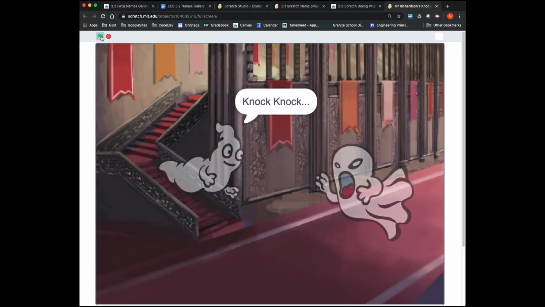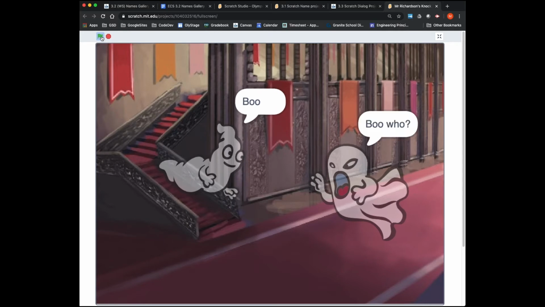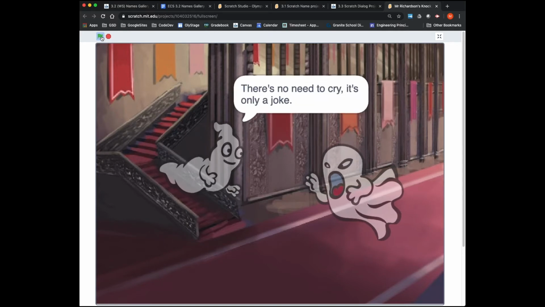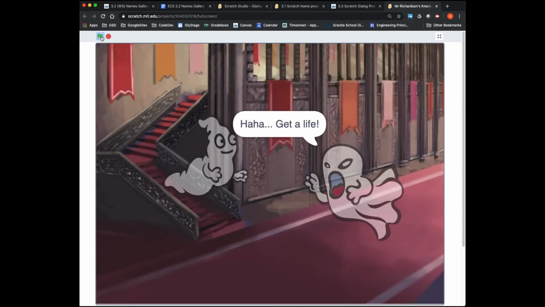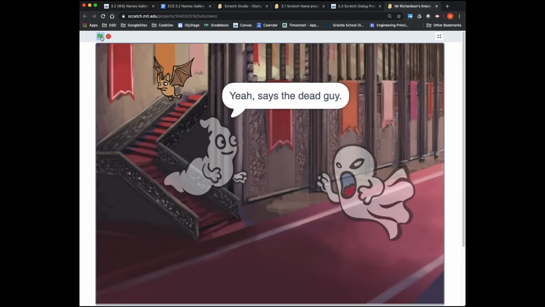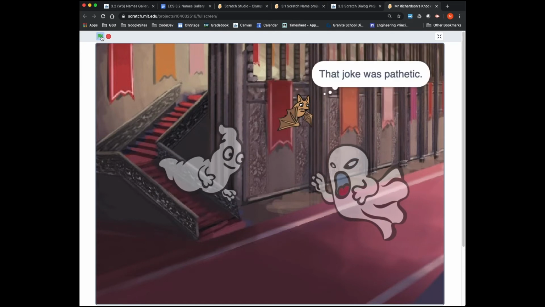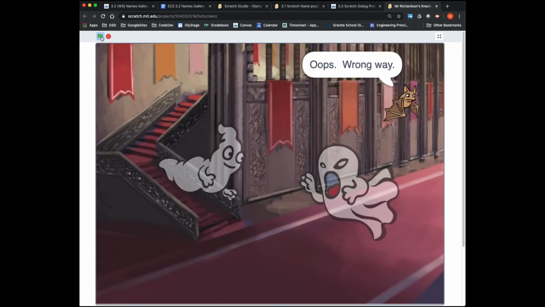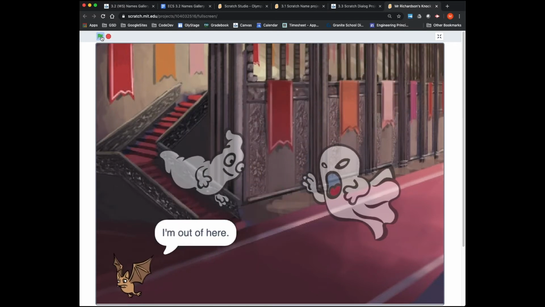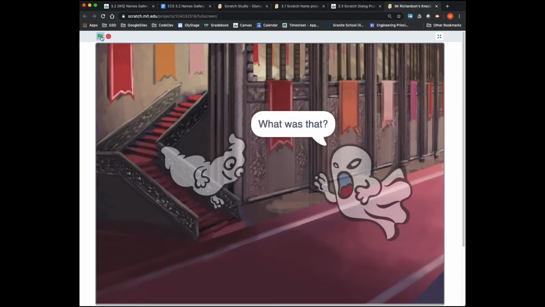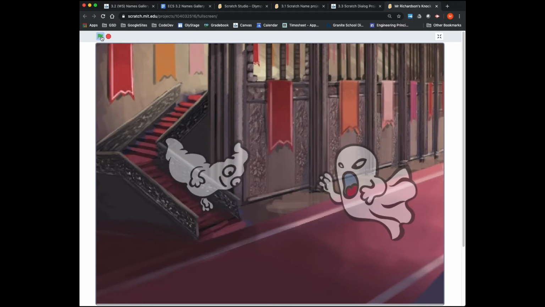And the first ghost says knock knock. The second one says who's there? Boo. Boo hoo. There's no need to cry. It's only a joke. Ha ha. Get a life. And here comes a third character, a bat flying in. That joke was pathetic. Oops, wrong way. And then the bat flies out saying, I'm out of here. Who was that? Says the first ghost. And I think that's the end.